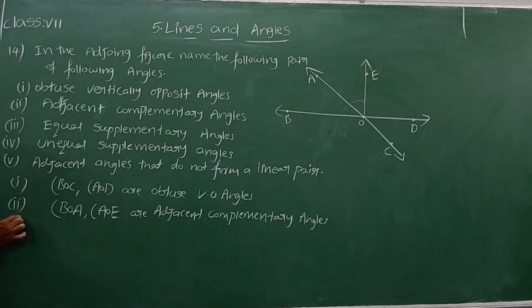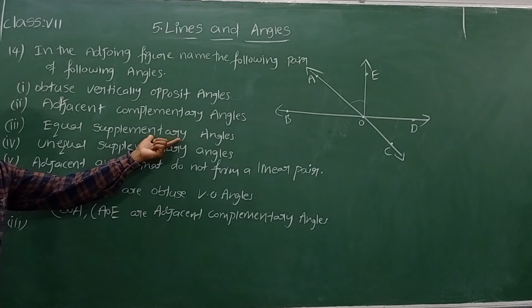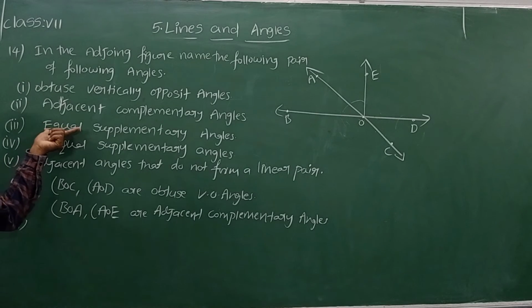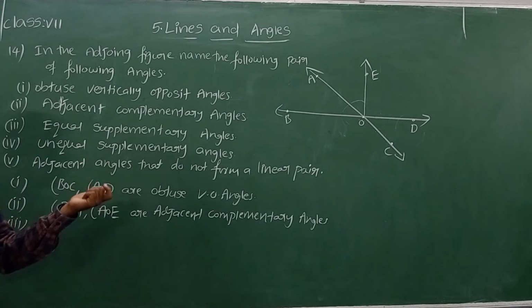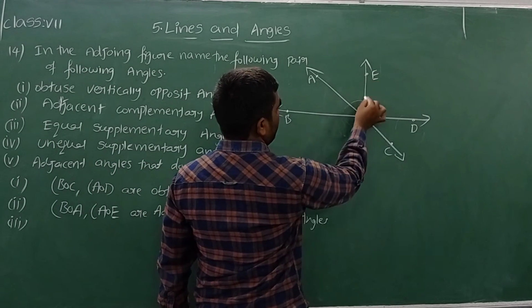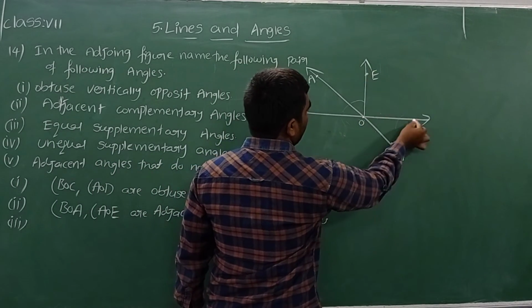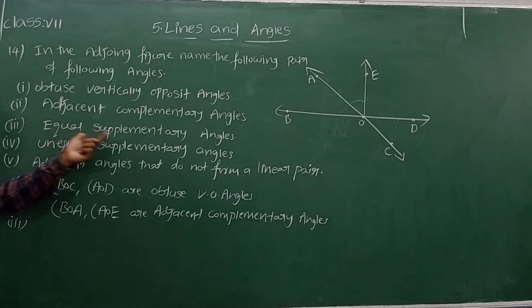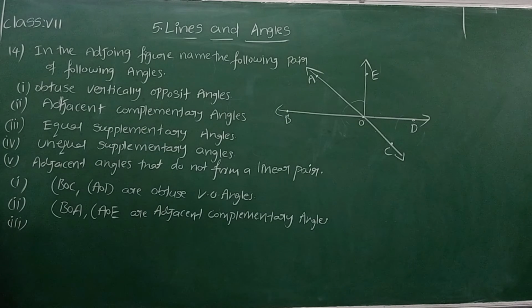Now let's see the next one, the third one. Equal and supplementary angles. Supplementary angles are nothing but the sum of two angles is 180 degrees. Here they are asking that the angles must be equal. Means what is each angle? 90 degrees.